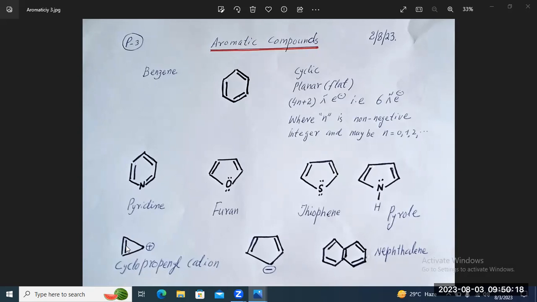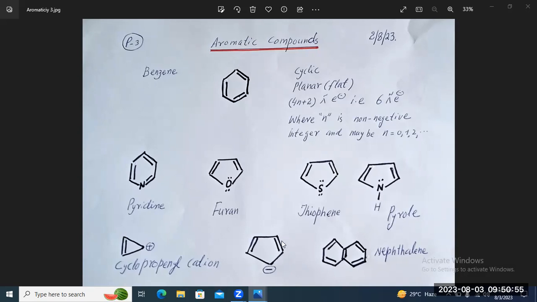This pi bond can shift here and can shift here and so on. This positive charge can shift here and also here. So we have resonance. We have conjugation between the pi bond and the positive carbon. So this also fulfills the Huckel rule. That is why it is aromatic.